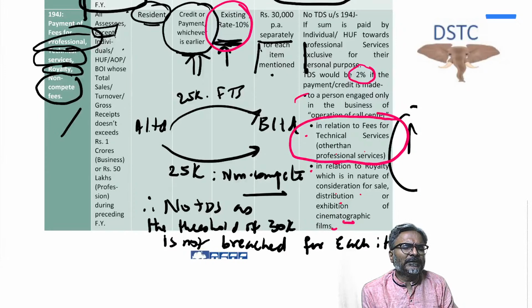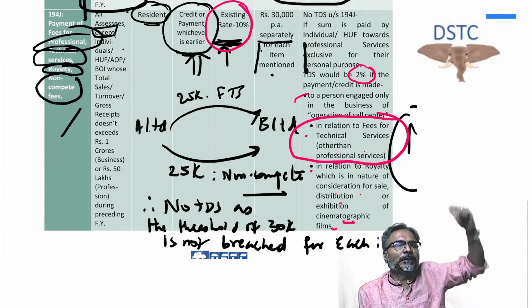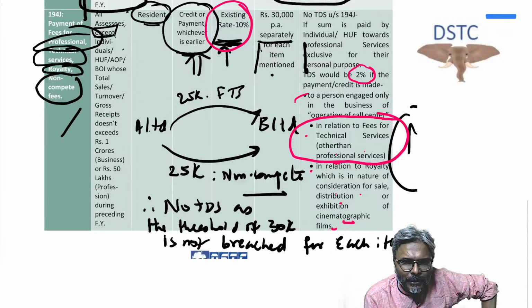Second point students, supposing a television broadcaster approaches a television production house, a TV serial production house, for making a 52 episode serial. On the basis of the contract received, the television production house is making those 52 episodes to be put up in the prime time in that broadcasting channel.